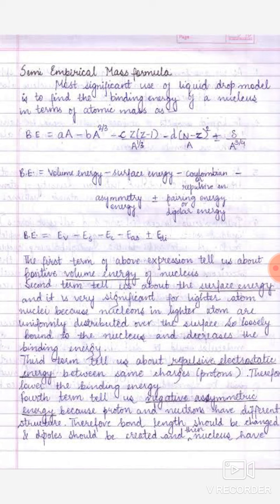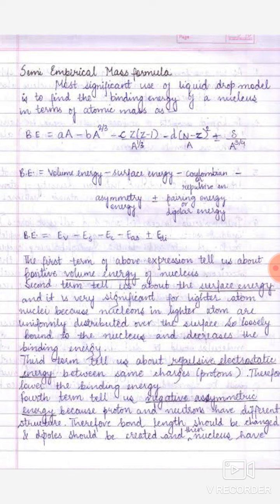Then the question arises: what will be the energy of the nucleus and which factors will affect the total energy of the nucleus? So a semi-empirical formula was proposed by scientists to explain the stability and the binding energy of the nucleus.